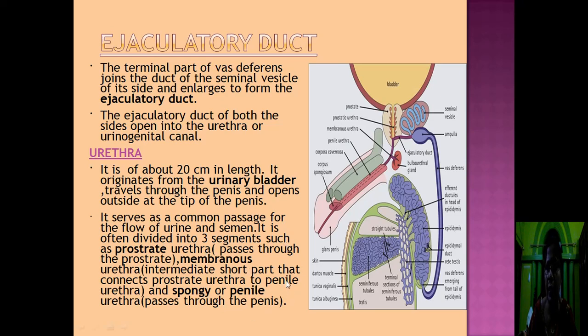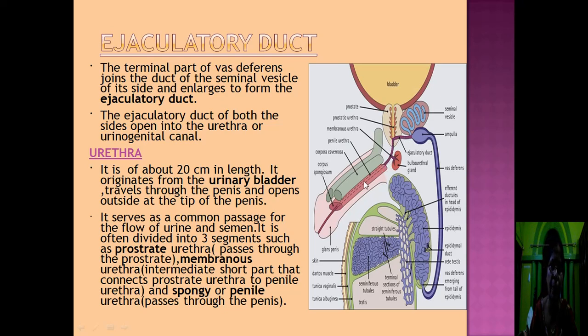In this diagram, you can see the ejaculatory duct. This is the epididymis, from here arises the vas deferens. The vas deferens swells before joining with the duct of the seminal vesicle. This is the seminal vesicle. This is the duct of the seminal vesicle. Before joining, it becomes swollen. This is known as ampulla. Now both connect to form the ejaculatory duct. The ejaculatory duct then goes to form the urethra.